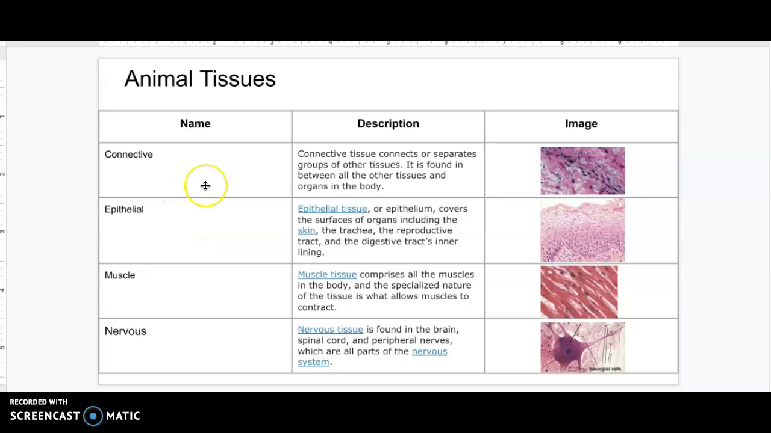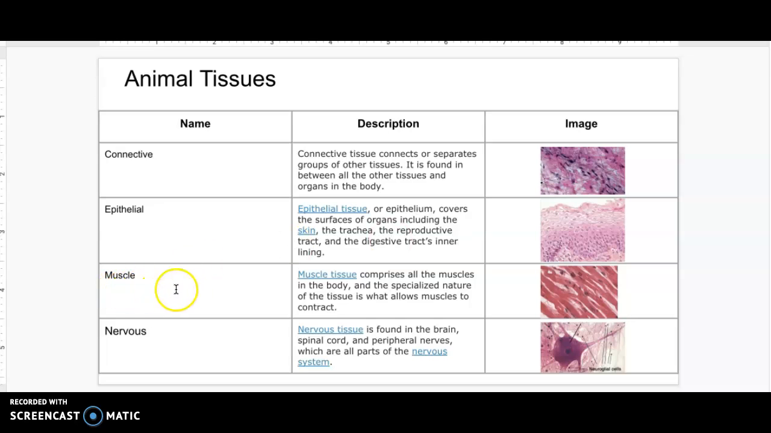So the connective tissue has a description, and that's its function. So all of these cells in connective tissues come together to help separate groups of other tissues from each other and connect different tissues to each other. We also have the epithelial. Now, epithelial sounds like the word epidermis, which we associate with skin. The epithelial tissue covers the surfaces of organs, so it does include skin. It also can include the trachea, the reproductive tract, the digestive tract, since that is one big long tube through the body that food moves through as it's being broken down.